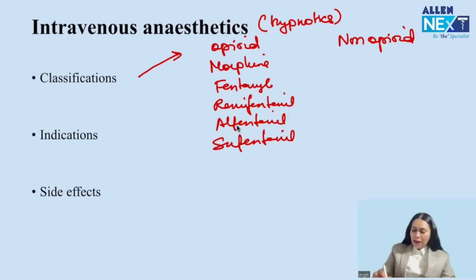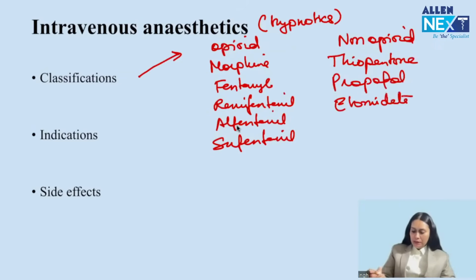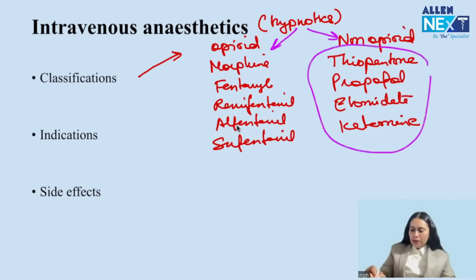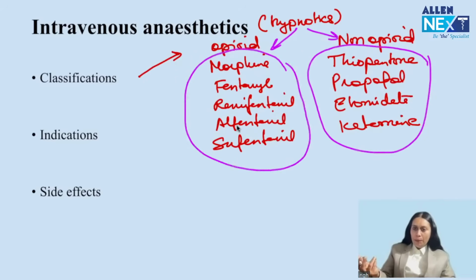And non-opioid, very important: thiopentone, then propofol, then etomidate, and then your ketamine. These are 4 important non-opioid IV anesthetic agents. Got my point, everyone? So what is the first thing which can be asked in the exam? Their classification. So these are opioid and these are non-opioid. Very popular question: which is a non-opioid IV anesthetic agent? So which are opioid, which are non-opioid should be a clear concept.